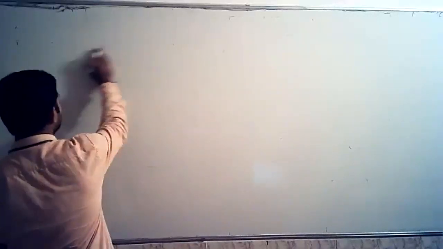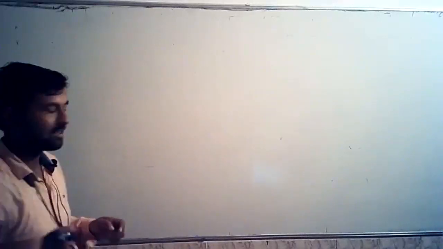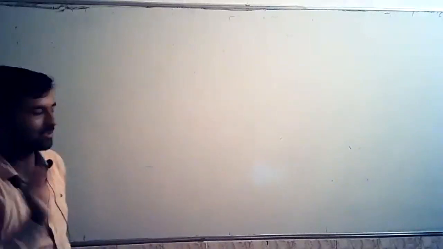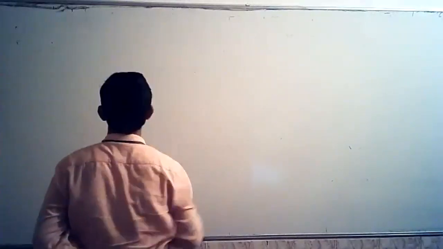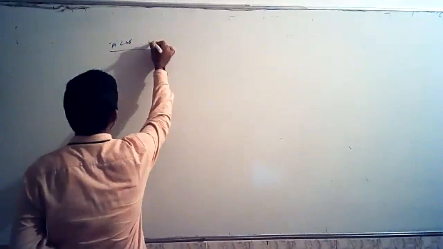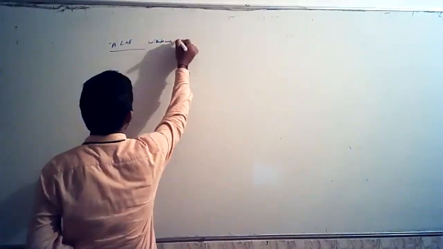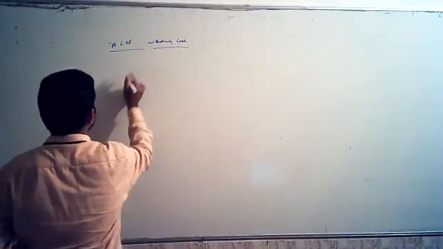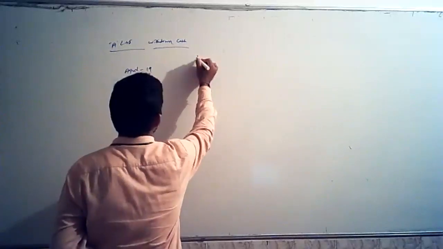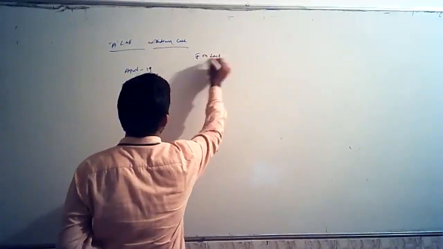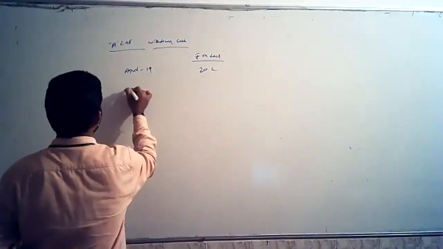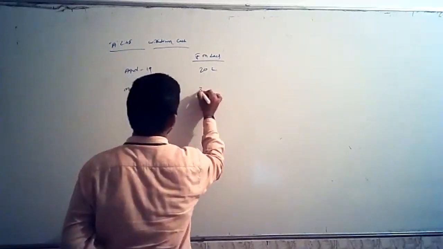Again, there is a clarification given by the CBDT with respect to this, and it has been included in your study material for the November examination. What the clarification says, we'll take an example where assessee A Limited withdrew cash on the following dates. In April 19, it has withdrawn 20 lakh rupees. In May 19, it has withdrawn another 30 lakh.